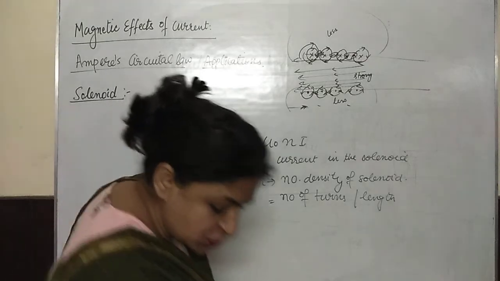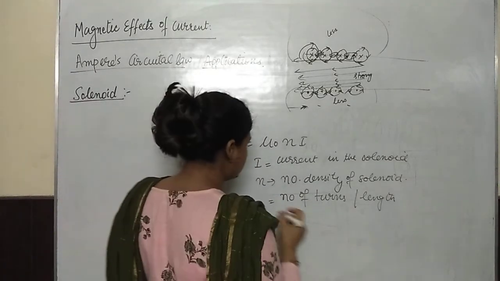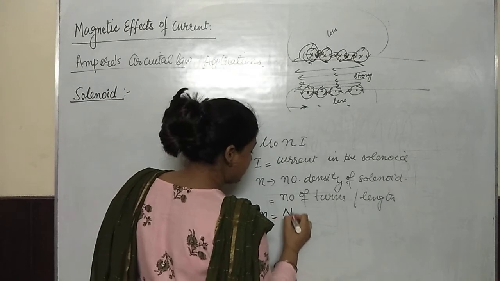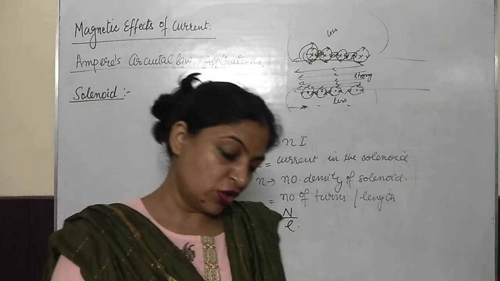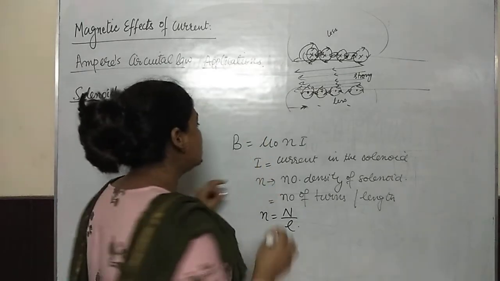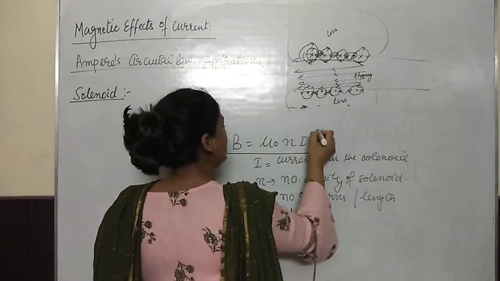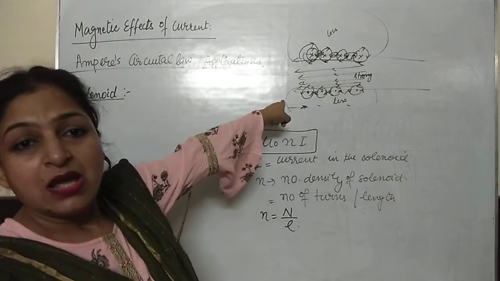So the number of turns per unit length of the solenoid is small n, which can be written as N over L. N is the total number of turns of the solenoid, L is the total length of the solenoid. So this formula we can use for the magnetic field in the solenoid.